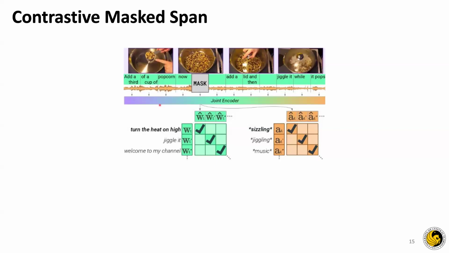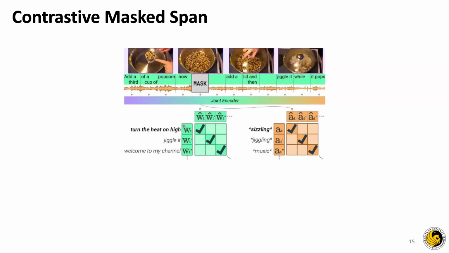We train the model by replacing 25% of these subsegments of both text and audio with a special mask. And the objective is to predict each of the output vectors for the mask, and then we maximize the similarity with the input audio or the text. In this case, this is the text that came in for each of the subsegments.